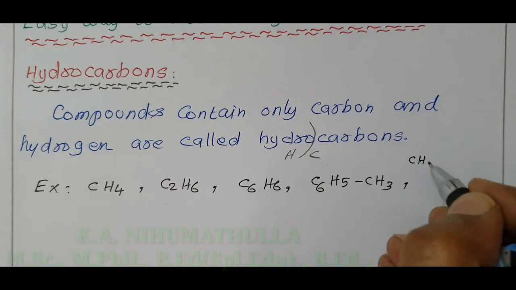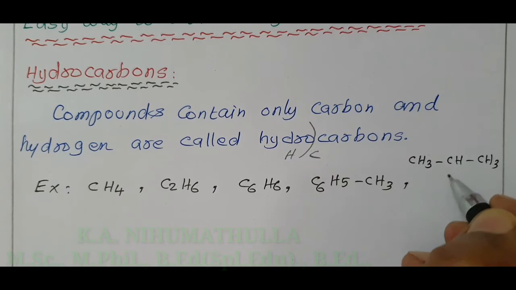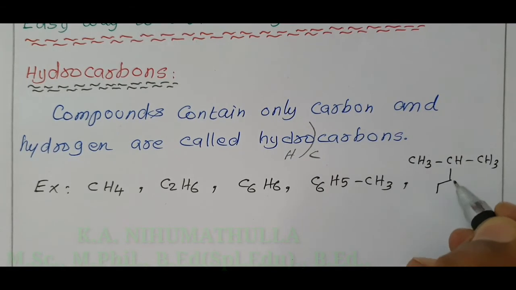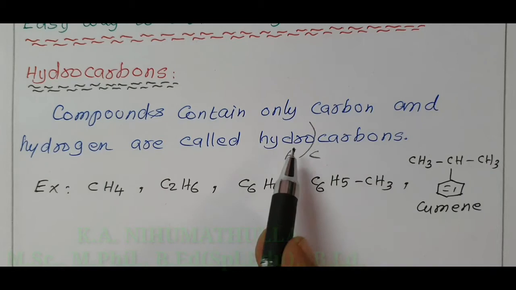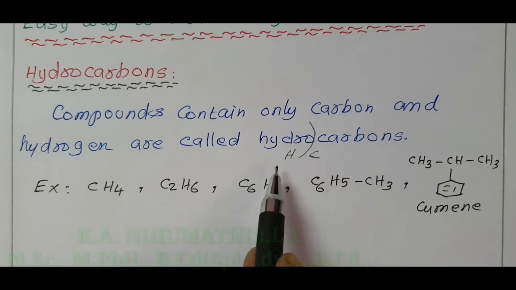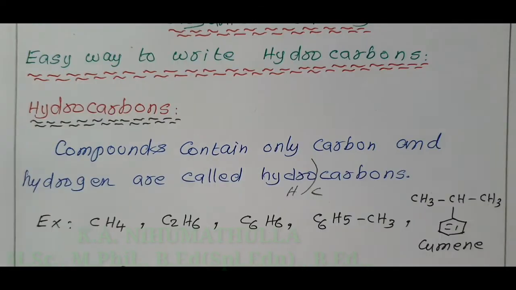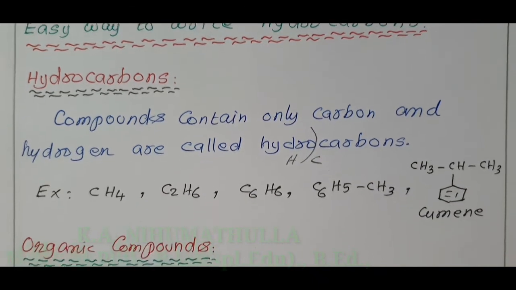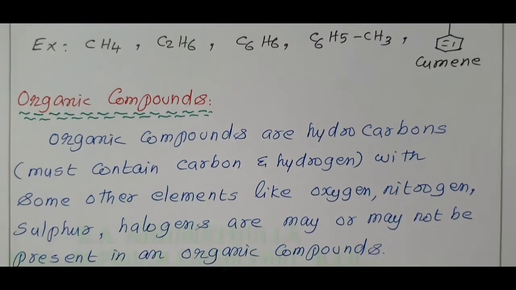Cumene, CH3, CH3, the center carbon containing one phenyl, C6H5. Cumene is an example of a hydrocarbon. So, hydrocarbons contain only carbon and hydrogen. No other elements are present in a hydrocarbon. Now, we are going to see what is meant by organic compounds. What are organic compounds?